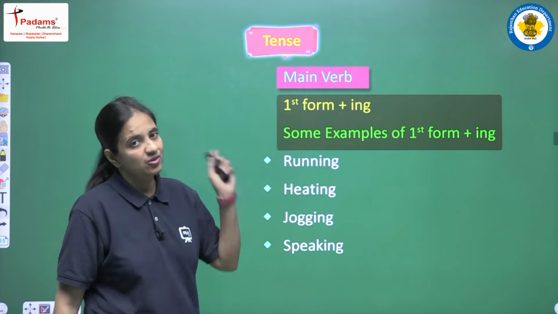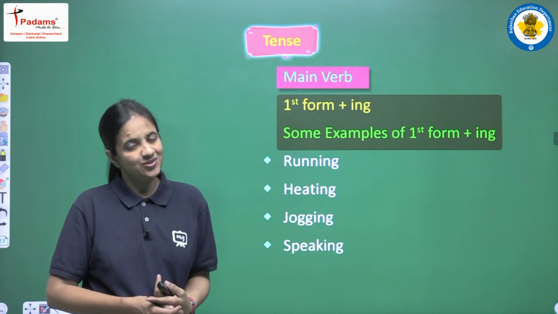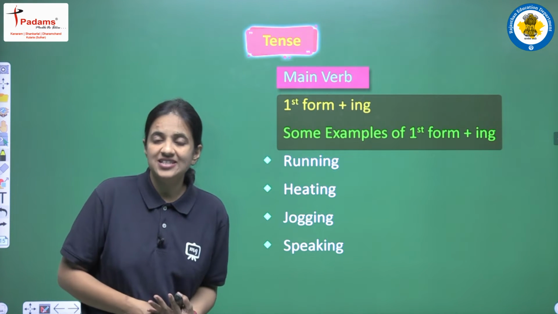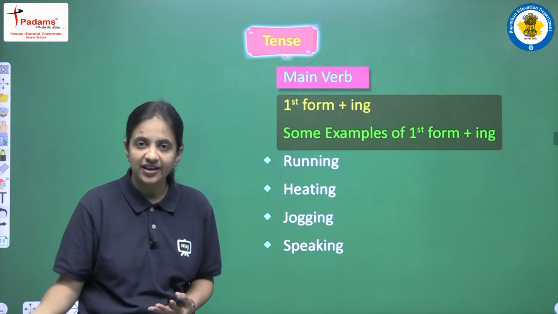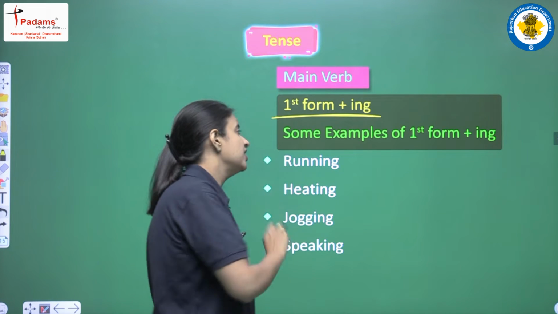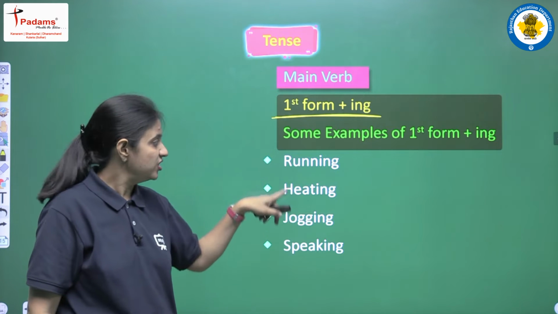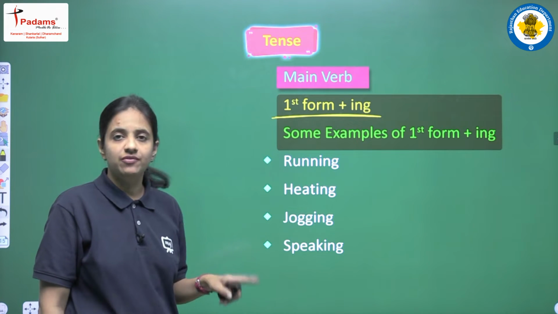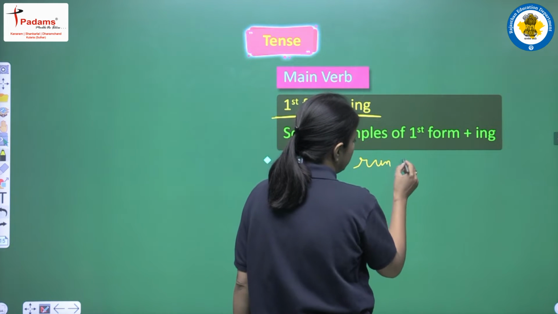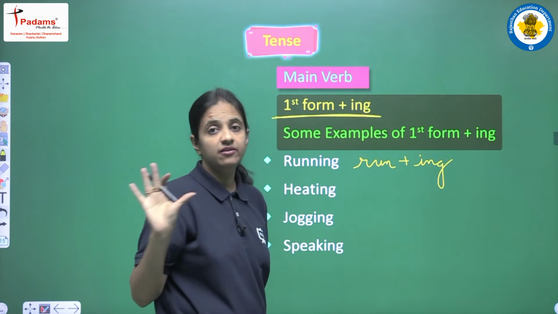Now let's talk about the main verb. Because the tense is past perfect continuous tense, and we have discussed this many times earlier, in all the continuous tenses we always use first form plus ing. So in this tense also we will use first form plus ing, and now we have some examples of how we can write first form plus ing. First of all, we have running. Running is actually run plus ing. The first form is run, and when we add ing to this, it will be running.